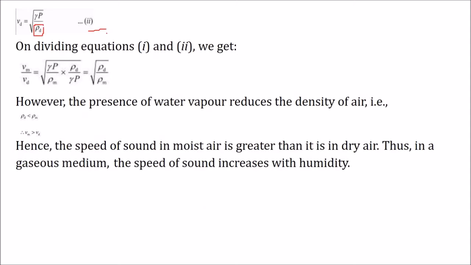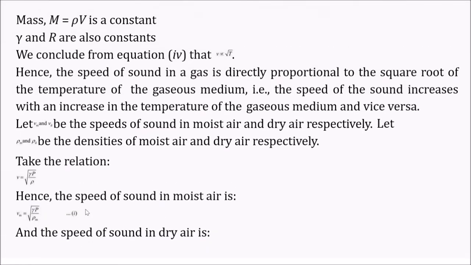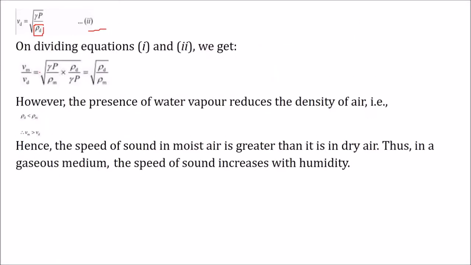When we divide these two equations, we get Vm by Vd, and most of the things get cancelled. This is the square root of rho d by rho m. So you see that Vm is inversely proportional to rho m and Vd is inversely proportional to rho d. The presence of water vapor will reduce the density. That is, rho m is less than rho d, and because they are inversely proportional, Vm is greater than Vd. So the speed of sound in moist air is greater than in dry air. So in a gaseous medium, the speed of sound increases with humidity.